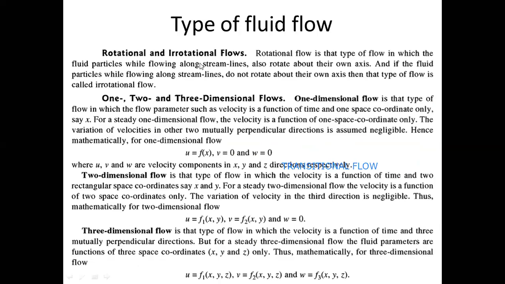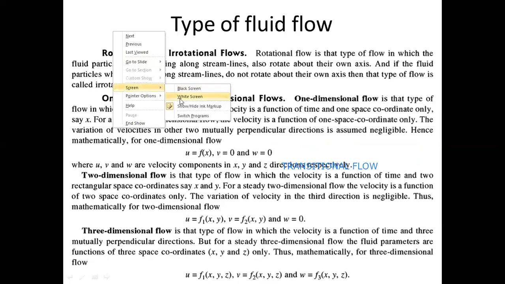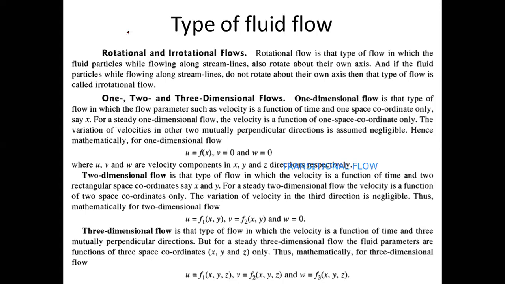Next is about rotational and irrotational flows. Now, what are rotational and irrotational flow? You should understand. Again, with the basic terminology, we'll try to understand. Rotational means if something can rotate on its own axis, like the planets. Earth is rotating on its own axis. So that is called as rotational. If this is a fluid particle and it can rotate on its own axis, such type of movement is called as rotational. And if it cannot rotate on its own axis, such type of flow is called as irrotational.